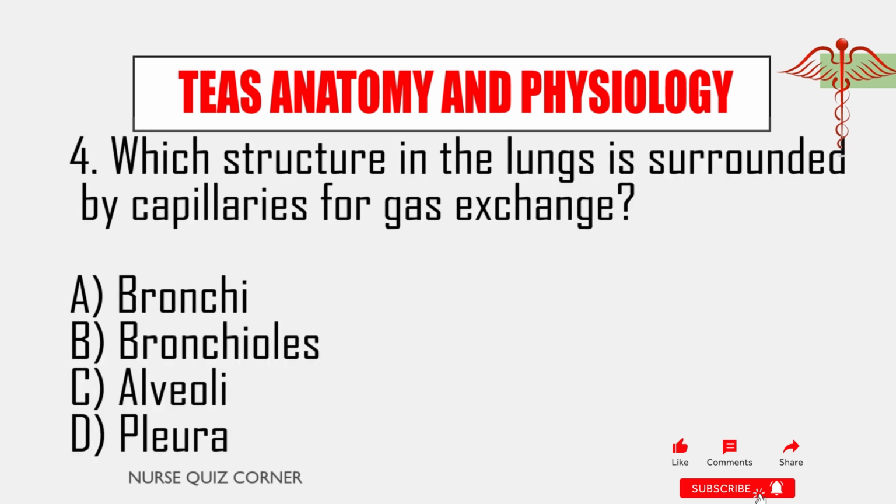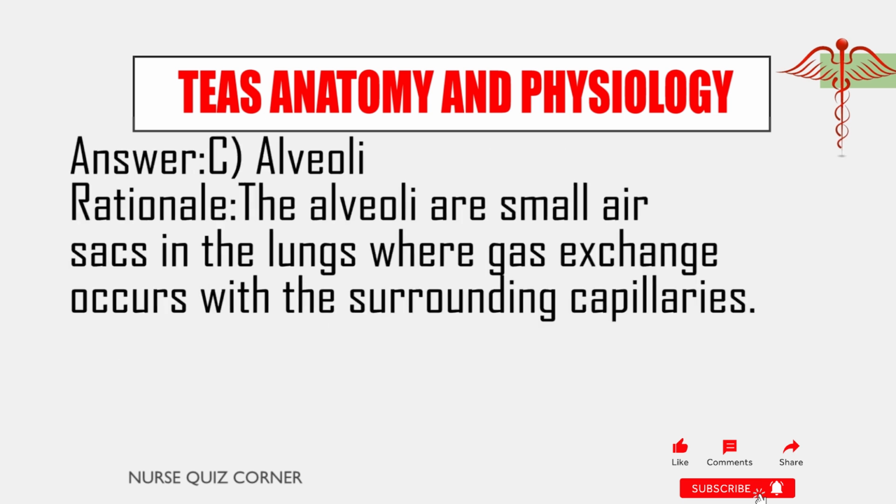4. Which structure in the lungs is surrounded by capillaries for gas exchange? A. Bronchi. B. Bronchioles. C. Alveoli. D. Pleura. Answer: C. Alveoli. Rationale: the alveoli are small air sacs in the lungs where gas exchange occurs with the surrounding capillaries.